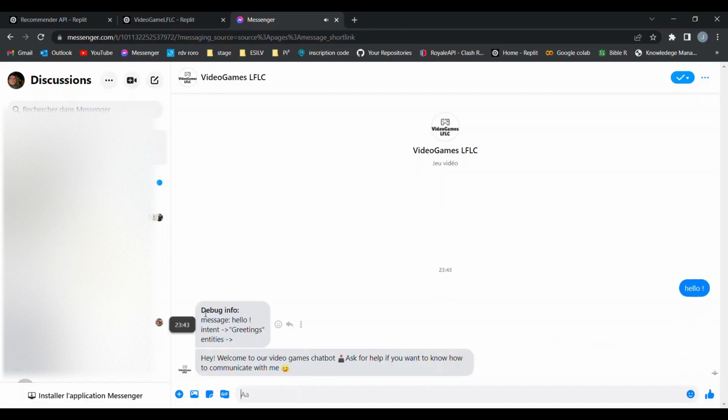As you can see, we printed here the debug information, because in Replit you will not be able to see them on the console, since the project is deployed on Heroku. So every information you need will be printed during the conversation. The bot invites us to ask for some help, so let's do this.